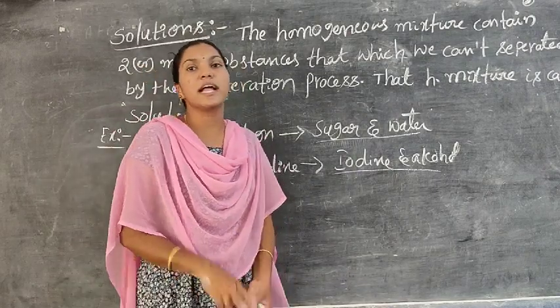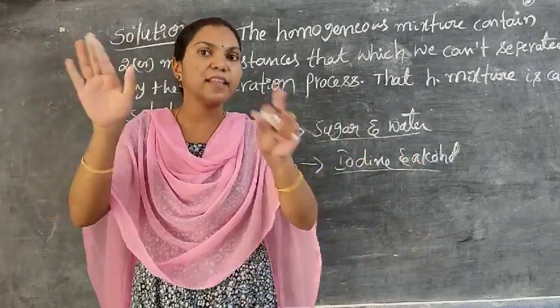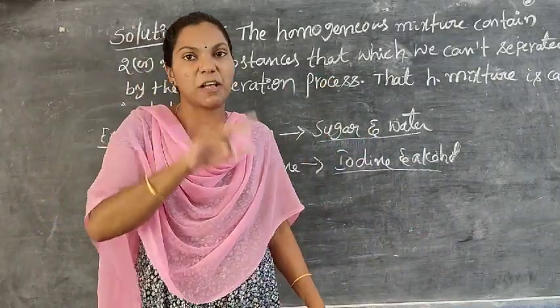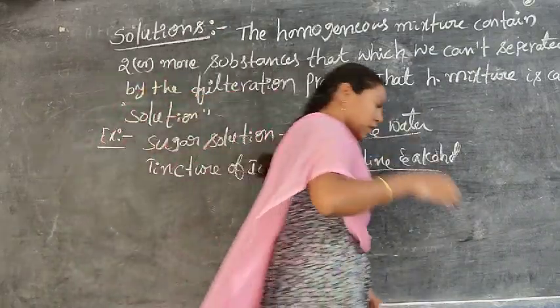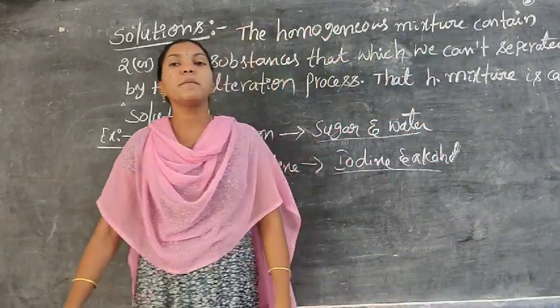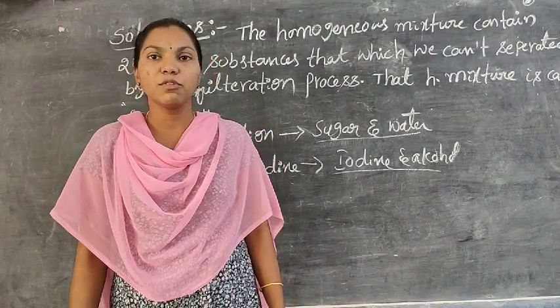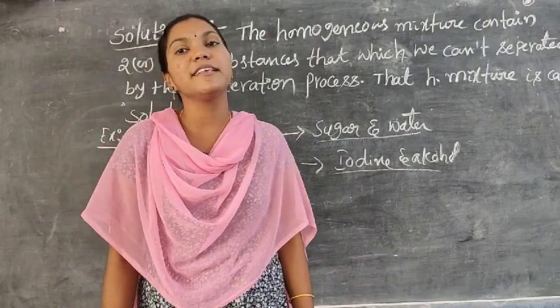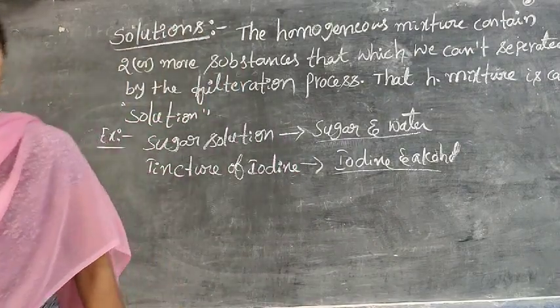Any solution contains components, and these components are mainly classified into two types. One is the solvent, another is the solute. So a solution must contain these two components mainly. What is solvent? What is solute? I will say.